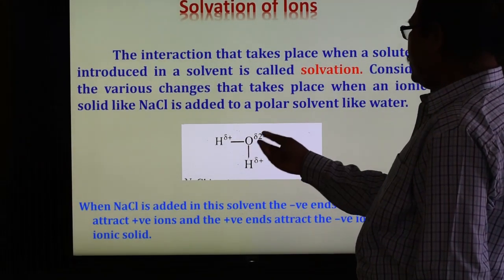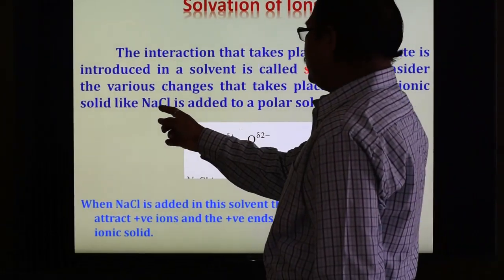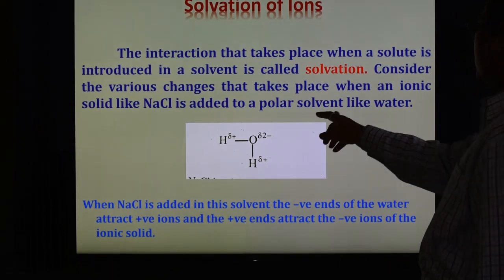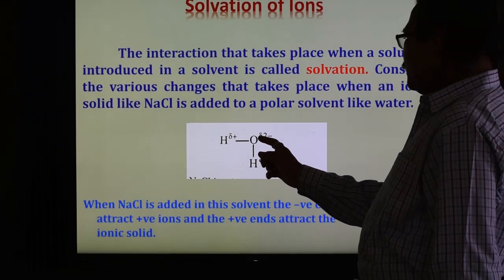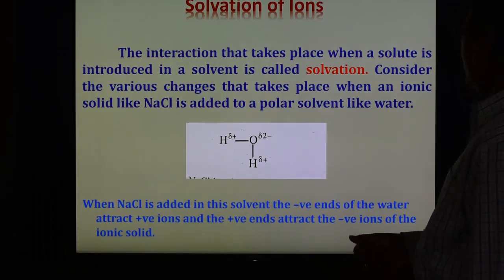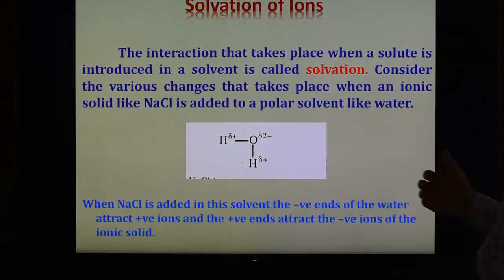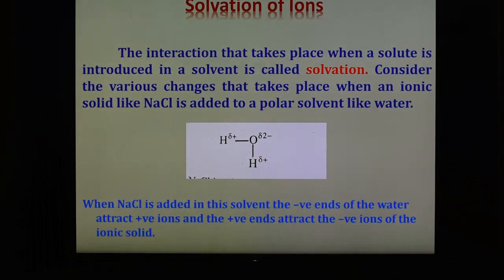So when we add solid NaCl in a polar solvent like water, the negative end of the water attracts the positive ion, and the positive end of the water attracts the negative ion, and in this way solvation of ion takes place.